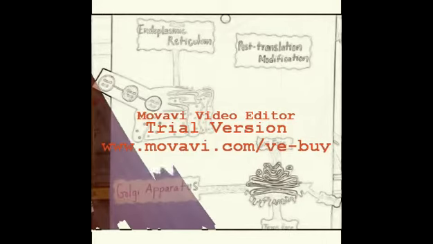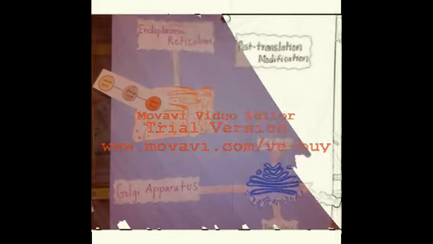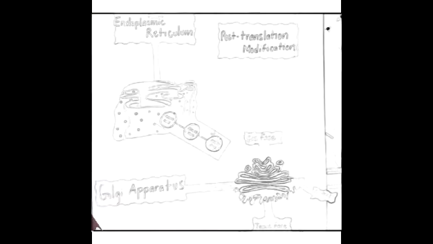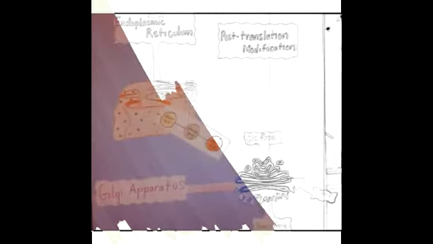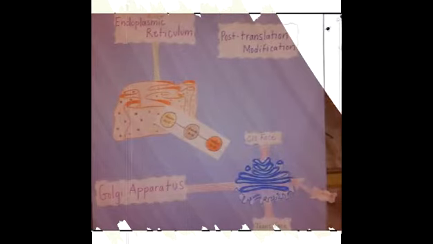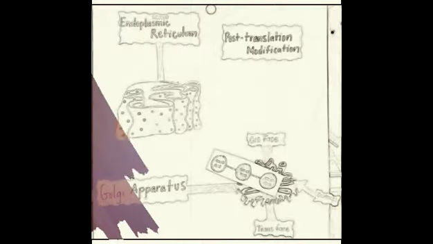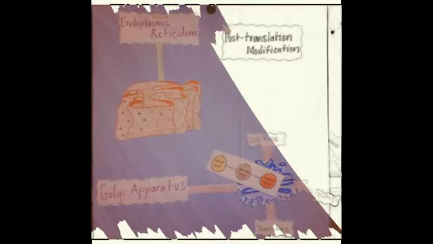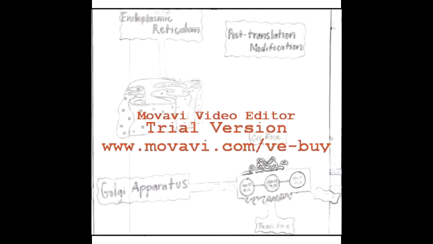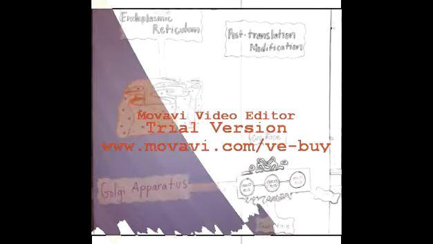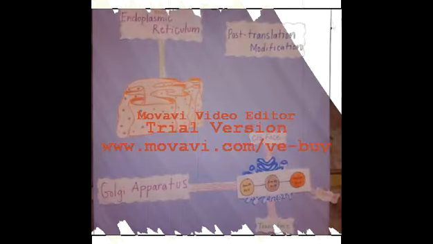Post-translation modifications include excision of the polypeptide chains. This procedure involves the polypeptide chain moving into the endoplasmic reticulum, where certain substances are added to the polypeptide, such as sugar and protein salts. Next, the protein is carried by a vesicle to the cis face of the Golgi apparatus, causing the Golgi to develop to a medial Golgi. Then the protein is carried to the trans face and transferred to the plasma membrane.